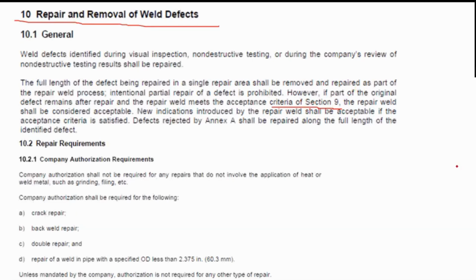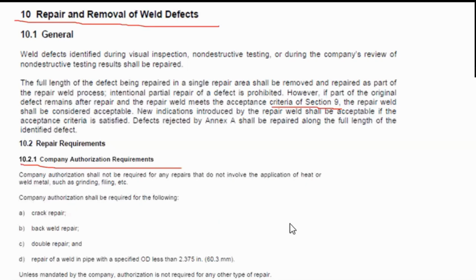I also want to point out here the repair requirements and company authorization requirements, because admittedly, I get confused as well during the examination. I always look into this one. This question does not refer to the company authorization requirements. This particular clause refers to when a repair needs company authorization. So I just want to point that out.